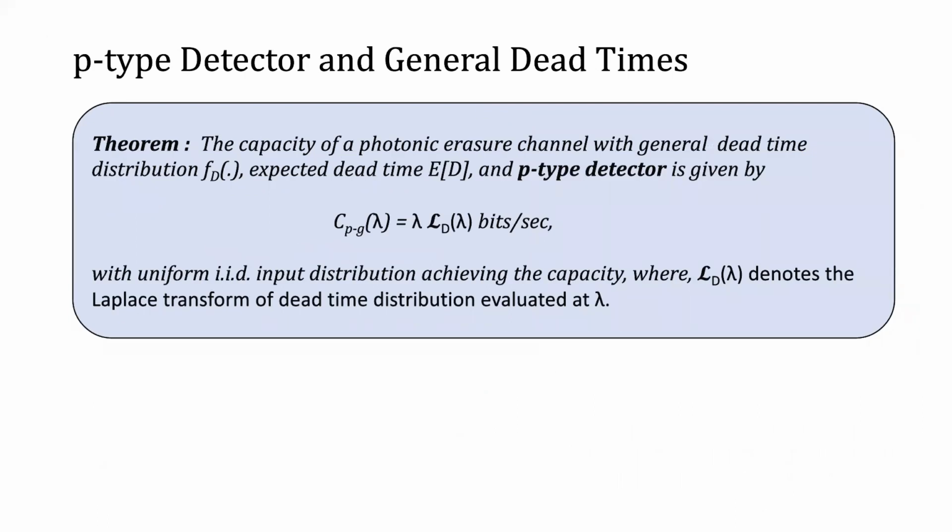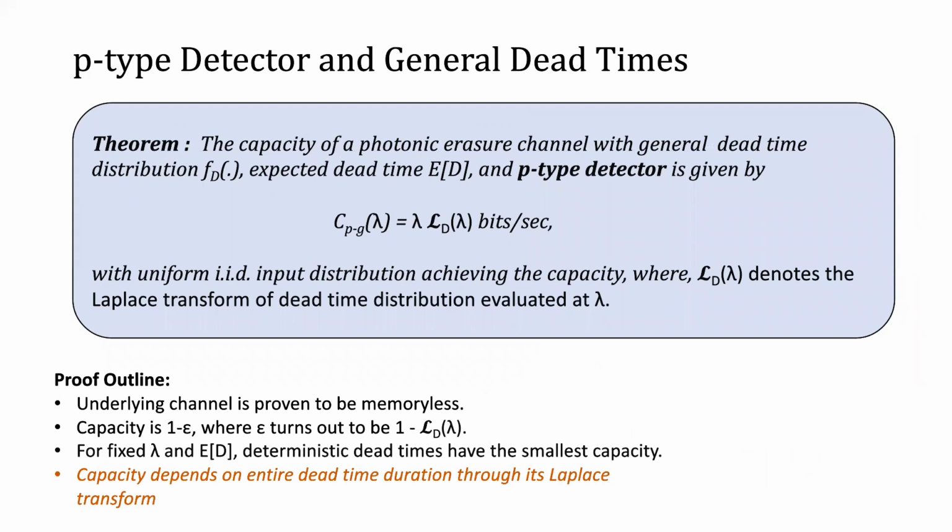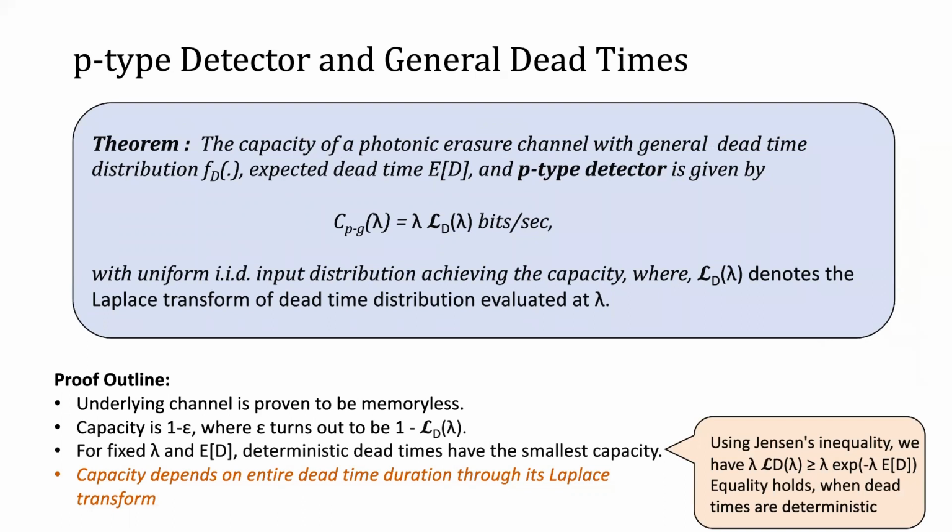Finally, for a setting with p-type detector and any general distribution of dead times, the capacity is shown to be lambda times the Laplace transform of dead time distribution evaluated at point lambda. The proof of this goes by reducing the channel to a binary erasure channel with erasure probability 1 minus Laplace transform of dead time distribution at lambda. Unlike NP-type detectors, in p-type detectors, the capacity depends on the entire dead time duration through its Laplace transform. And we show, using Jensen's inequality, that the deterministic dead times have the least capacity.